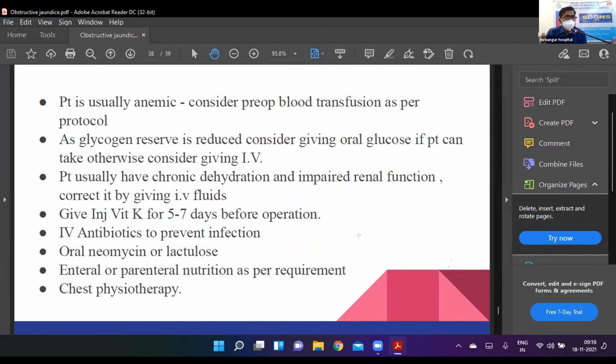If the patient has poor nutrition, you consider giving an extra oral diet, or if time is not available, you should give parenteral nutrition. Then correct the coagulation abnormalities by giving vitamin K. And as I said, if there is associated hepatocellular dysfunction, you might need to give fresh frozen plasma. So these are the usual preparations.